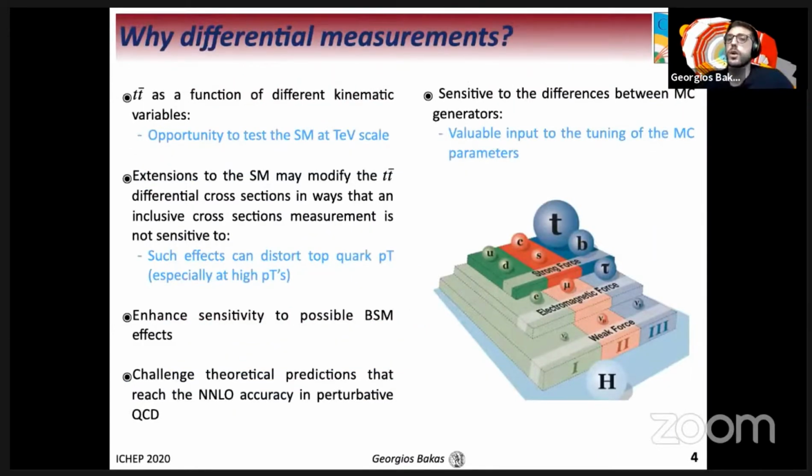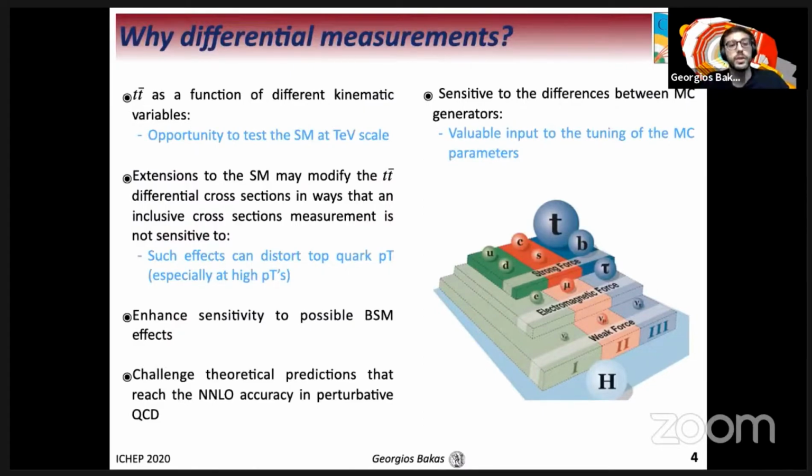Now, one could ask, why are the differential measurements of the top quark and its properties so important in high energy physics? So, detailed studies of the characteristics of top quark pair production as a function of different kinematic variables can now be performed at the LHC, providing a unique opportunity to test the standard model at the TeV scale. Furthermore, any extensions to the standard model may modify these TeV differential cross-sections in ways that the inclusive cross-section measurements are not sensitive to.